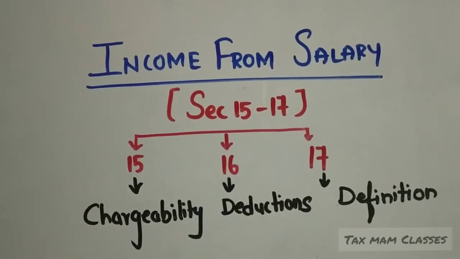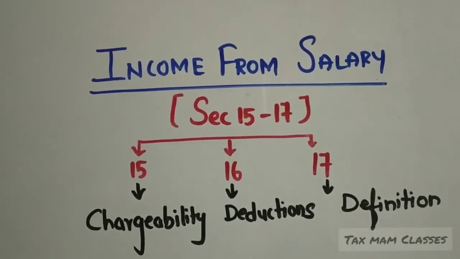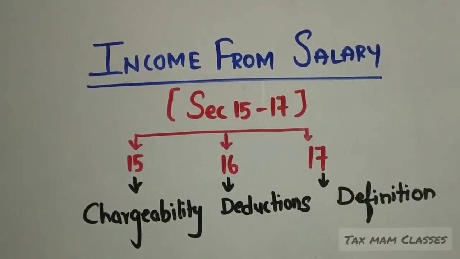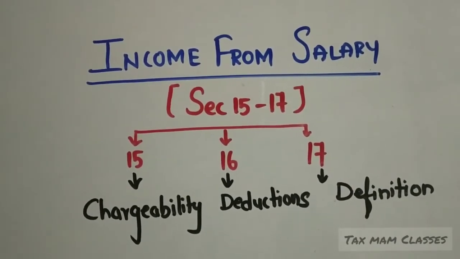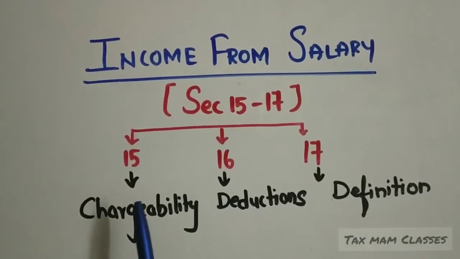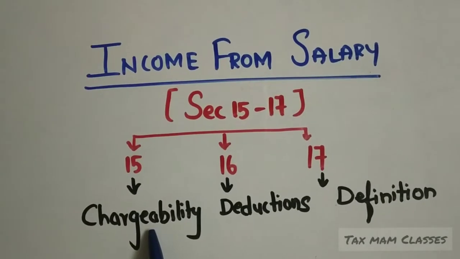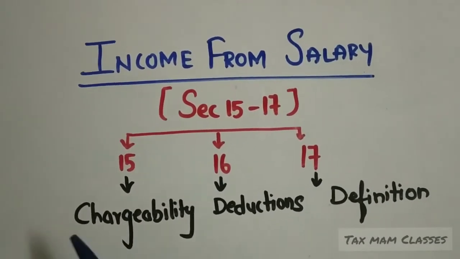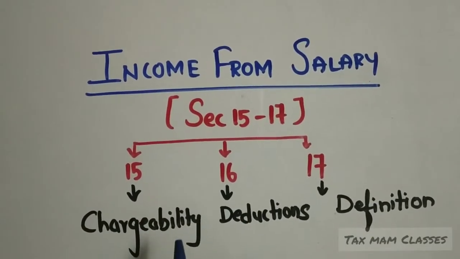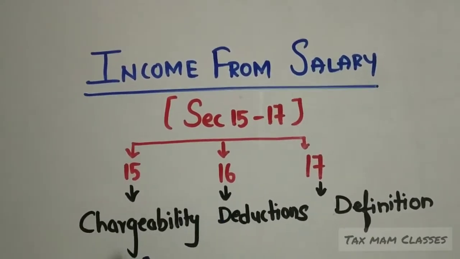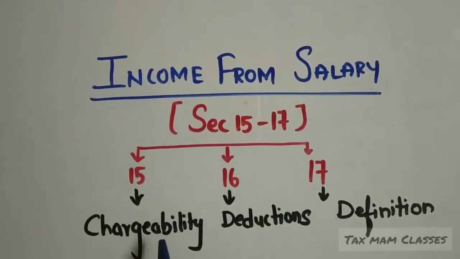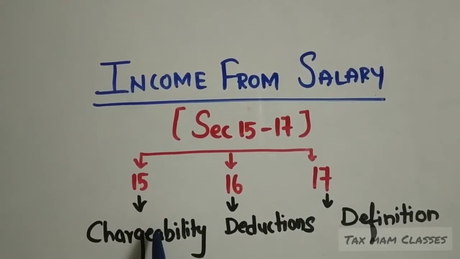So today, coming to the first head, income from salary. The income from salary is described under section 15 to section 17 of the Income Tax Act 1961. What is section 15? Section 15 talks about chargeability. What is the meaning of chargeability? It means what all income will come under income from salary, what all income will be called income from salary, and what are the conditions to be chargeable under the head income from salary. We will be discussing this under section 15.